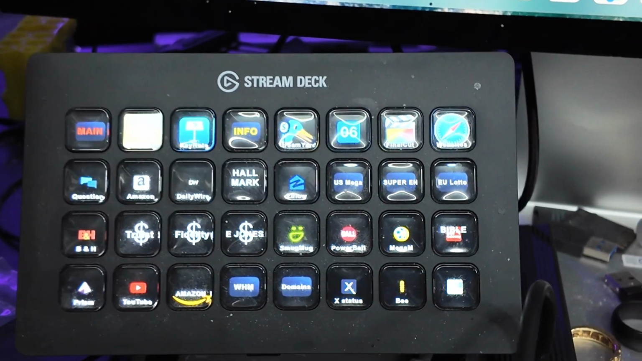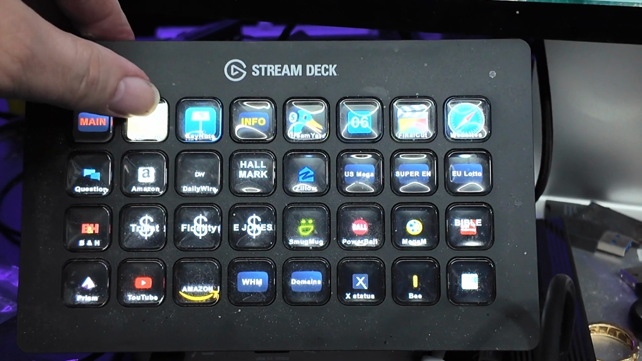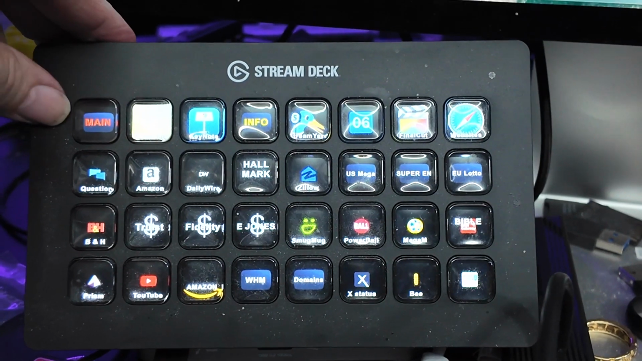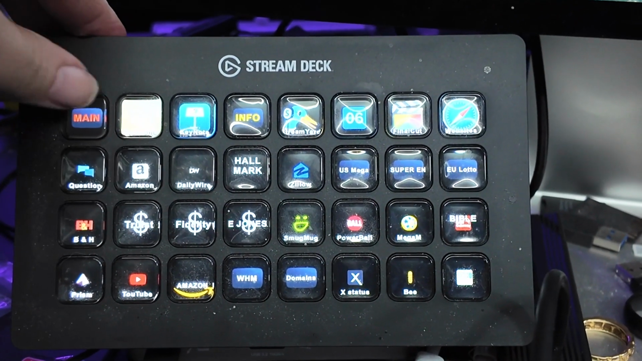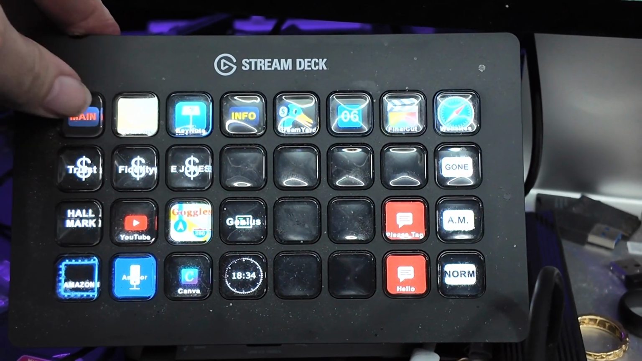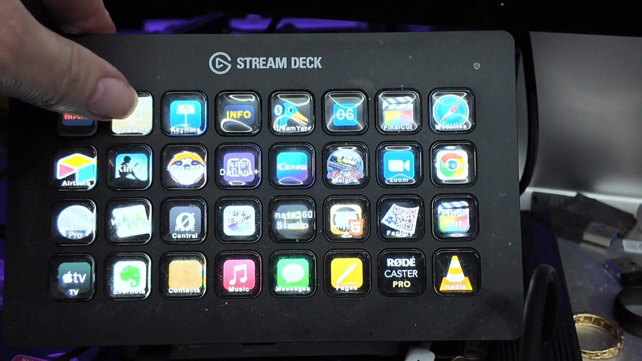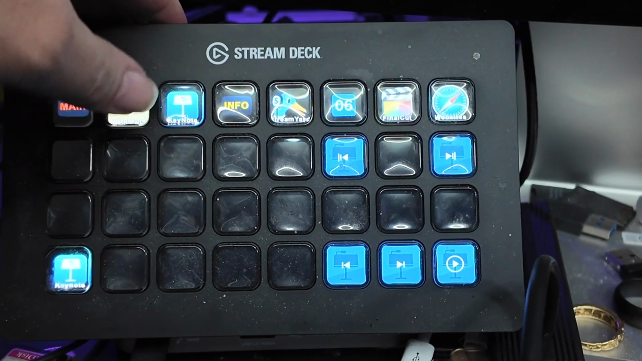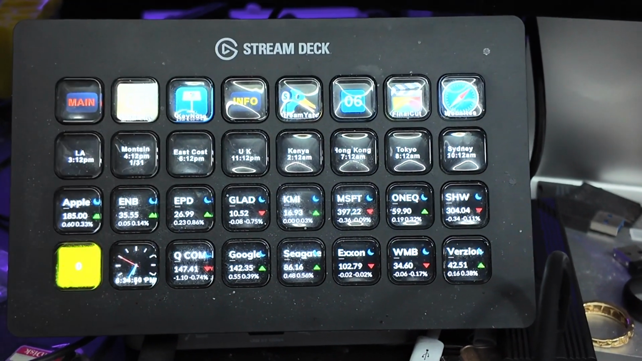But the entire top buttons are now pages, just relabeled. There's a command, go to page. So this is my main page. This is my programs I can launch. Keynote commands, which I've got a few more things to fill in there. This is my info page.